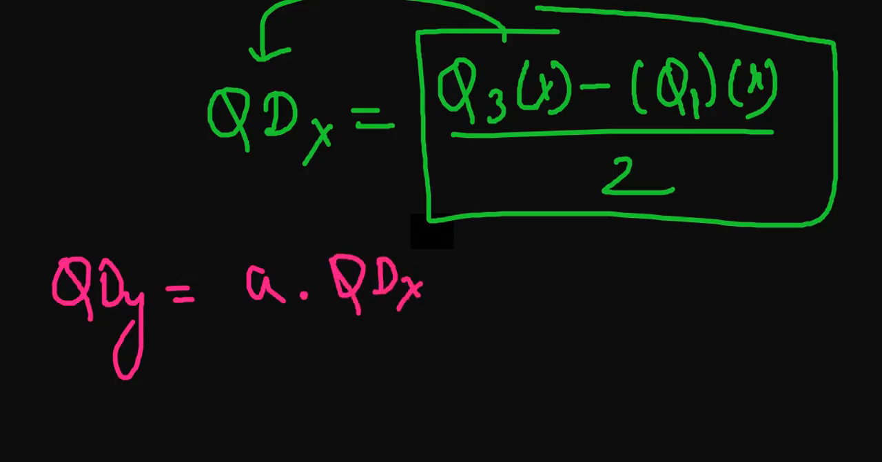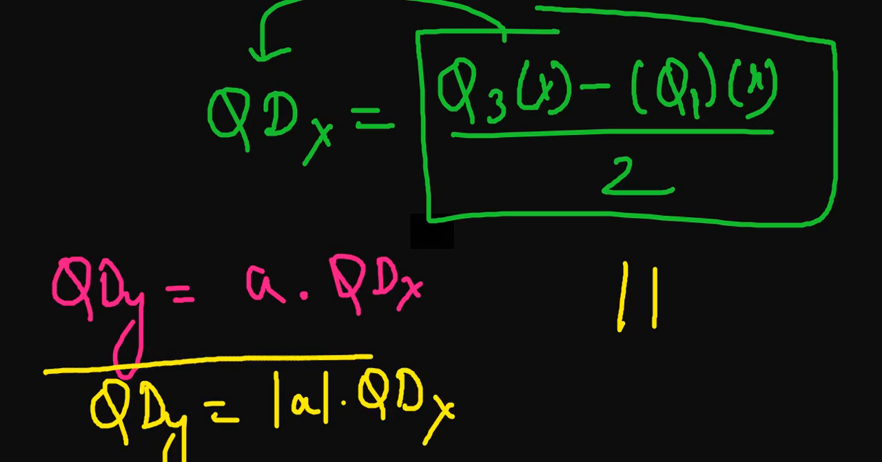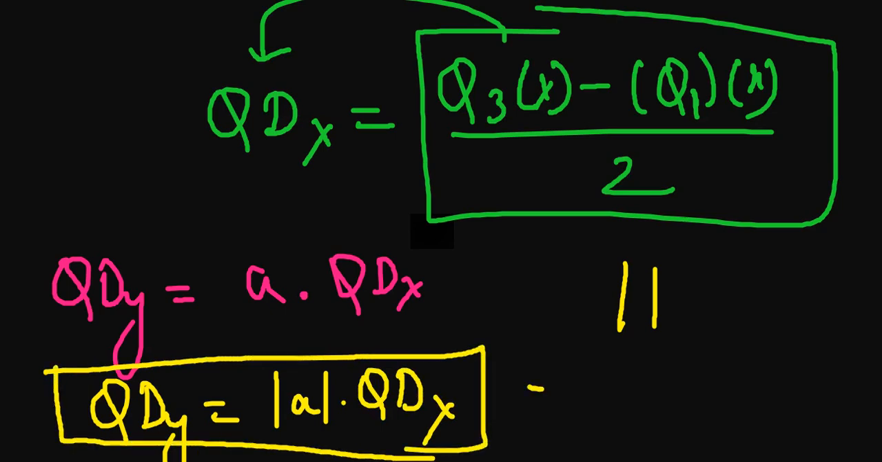Now what is next? We cannot have deviation as a negative, so we will use mod. I hope you know the meaning of mod. So quartile deviation of y is equal to mod of a. If any value of a is negative, it will automatically become positive. So mod of a into quartile deviation of x, and this is the final equation which you need, and that is the absolutely correct answer for this particular question of NFSU.